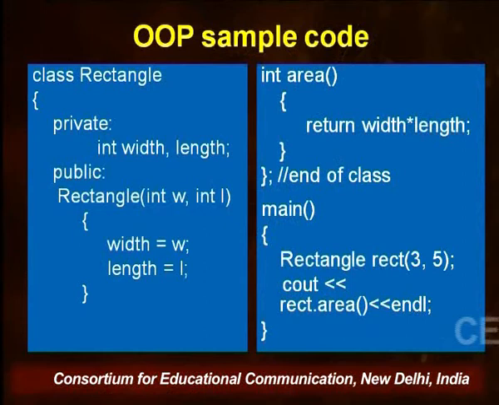Coming to the sample code, as we have seen in the procedural concept, we have just one function, compute area. This was dealing with length and width. The length and width were passed from main, it computed some area, and the area was returned to the main program. That was the idea of the procedural concept.